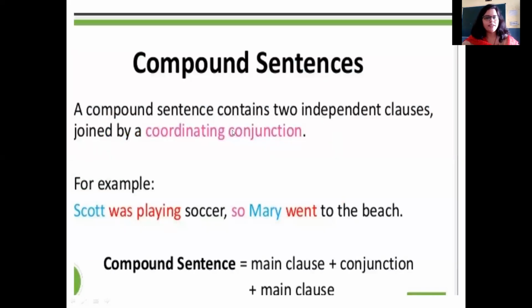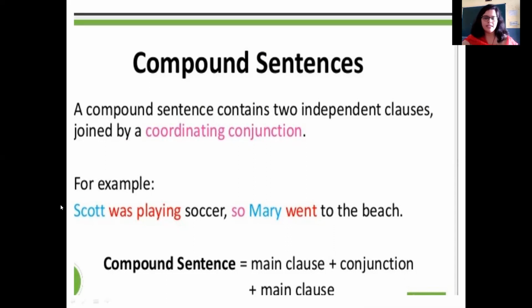And whenever you see a compound sentence, it is always joined by a coordinating conjunction. Conjunction, remember, the words we use as linkers to join sentences. I came to school, I studied, I went home. When you say this, you make separate sentences. Now if you join the same thing with a conjunction, then it becomes a combined sentence.